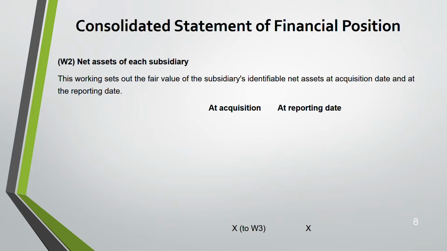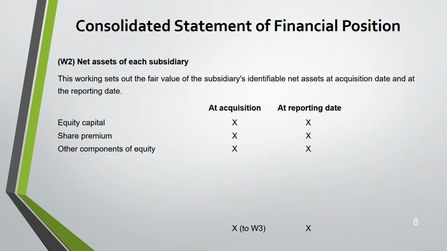This working sets out the fair value of the subsidiary's net assets at the acquisition date and the reporting date. Reporting date means whatever is there in the statement of financial position, and at acquisition, they will give you in the question. Equity capital, we are talking about the subsidiary. Share premium.